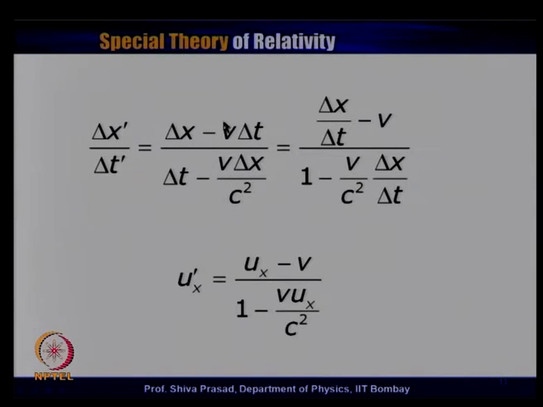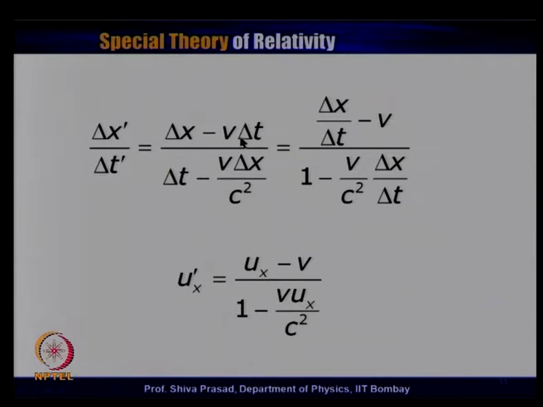What I will do now is divide the numerator and denominator of this equation by delta t. If I divide by delta t, in the numerator the first term is delta x, and dividing by delta t, this becomes delta x divided by delta t.